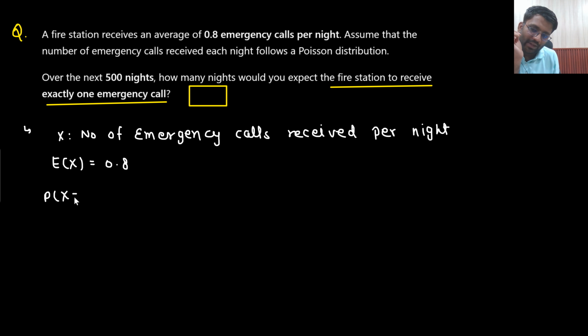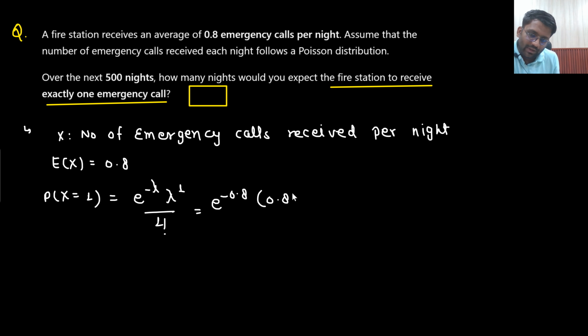What will be the probability of x taking value 1? Would you expect the fire station to receive exactly one emergency call? So the probability of x equals 1 is the probability that the fire station receives exactly one emergency call per night. So this probability will be e to the power minus lambda, lambda to the power 1 divided by 1 factorial. So e to the power minus 0.8 multiplied by 0.8 divided by 1. The answer is 0.359.